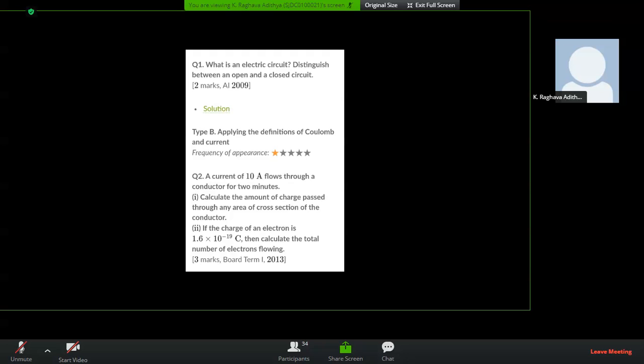Which formula do we have to use for this question? Which formula do we have to use? I is equal to Q by T. Right. That is the current formula.